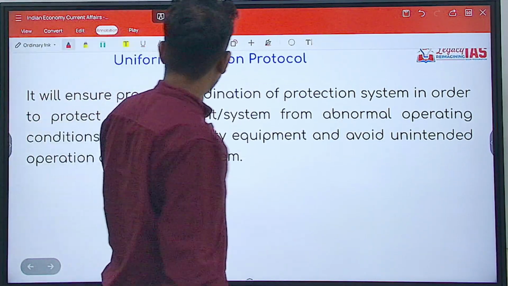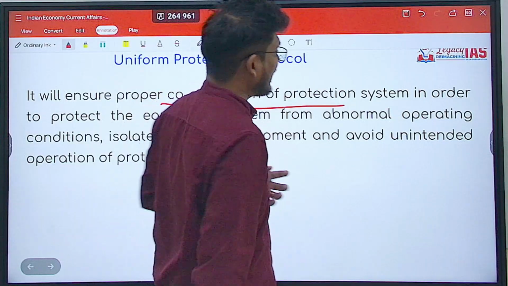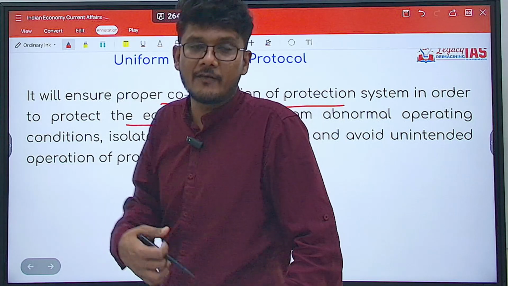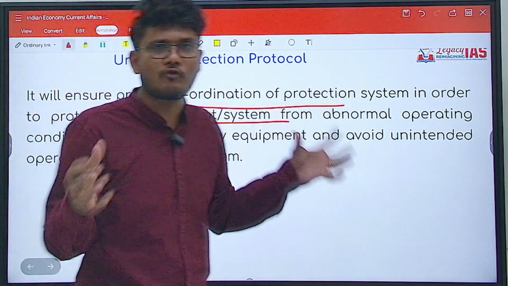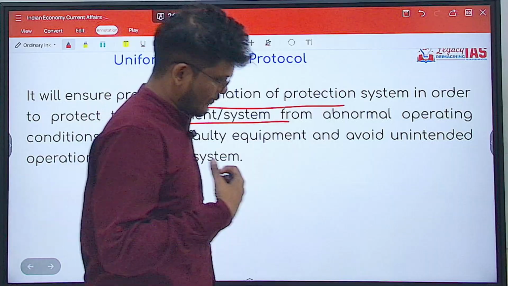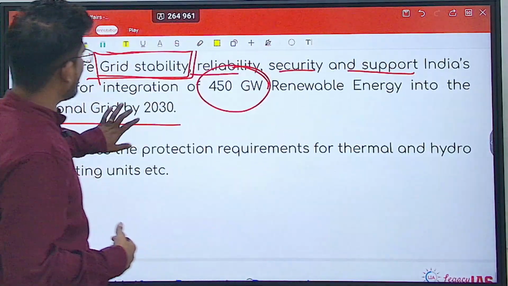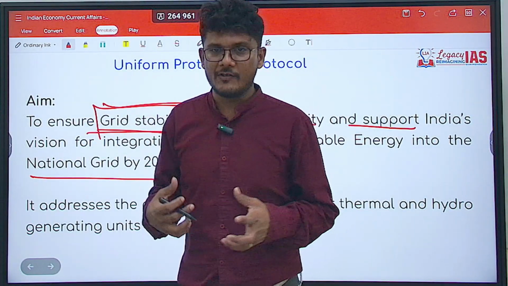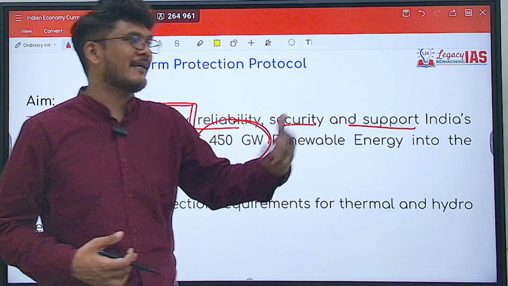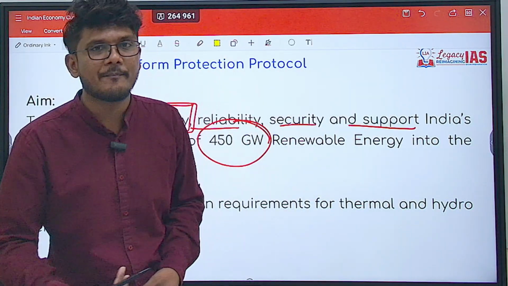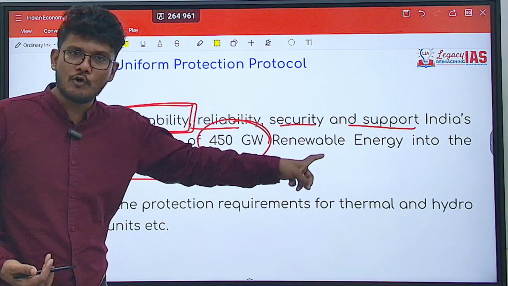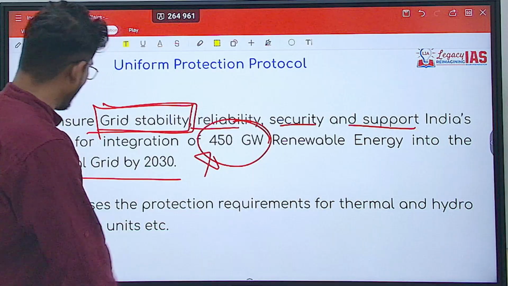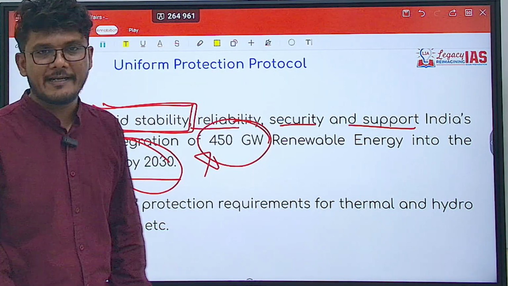Right. So of course it will ensure proper coordination of the protection system in order to protect the equipment from abnormal activities. Abnormal fluctuation can also destroy the system. So all those checks and balances will be done in order to ultimately ensure grid stability, reliability, security, and support. And when this happens, more and more people will be inclined towards this, and more demand will be there. As a result of more and more production of renewable energy, we will move towards the 450 gigawatts target India has set to achieve by 2030.